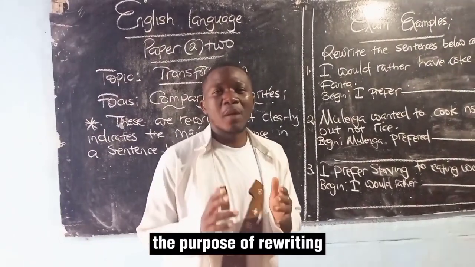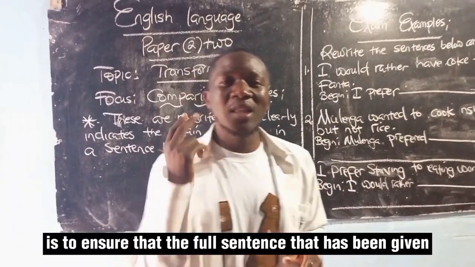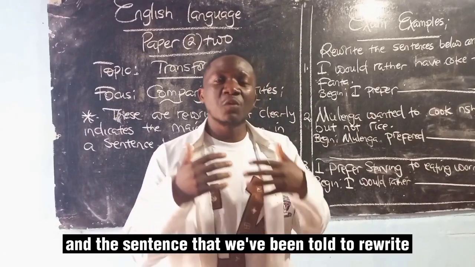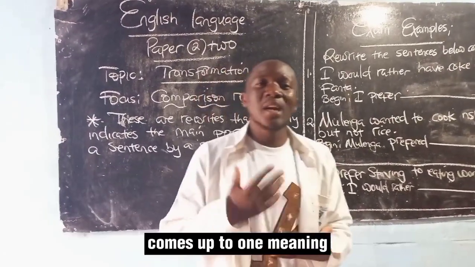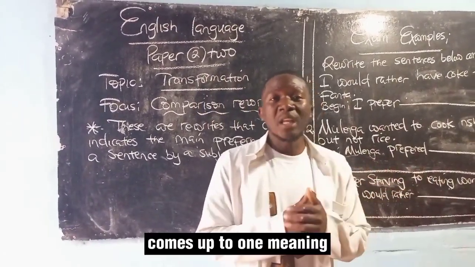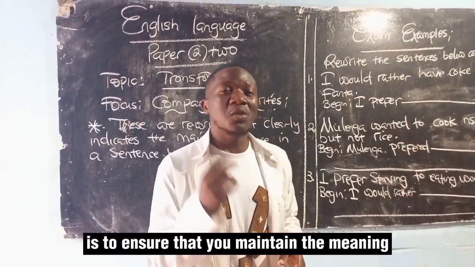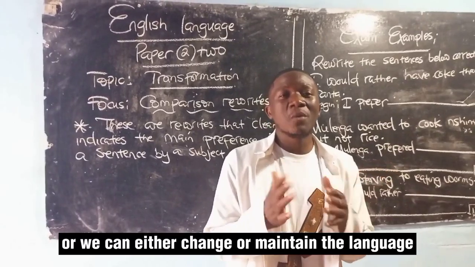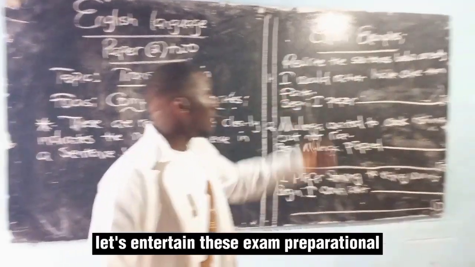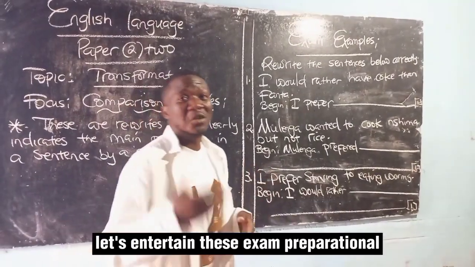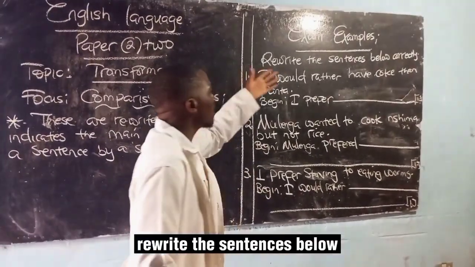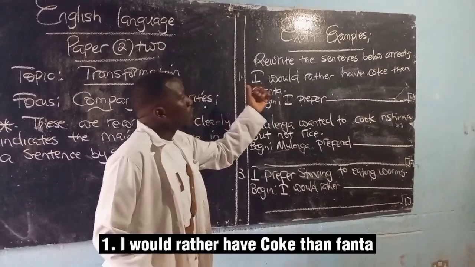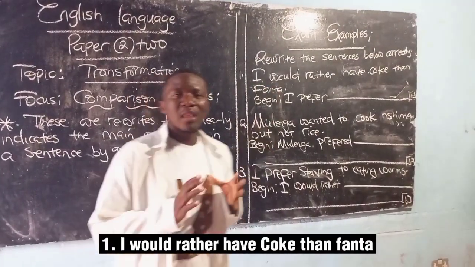The purpose of rewriting is to ensure that the full sentence that has been given and the sentence that we've been told to rewrite comes up to one meaning. So the purpose of rewriting is to ensure that we maintain the meaning, or we can either change or maintain the language. Let's entertain these exam preparational examples. Rewrite the sentences below correctly. Number 1, I would rather have Coke than Fanta.